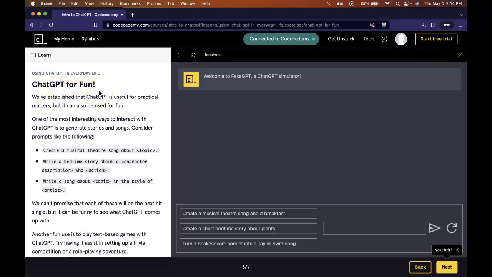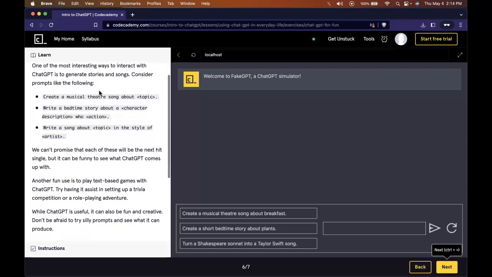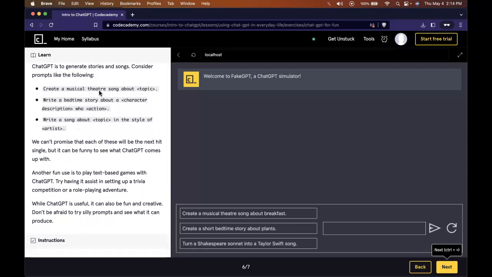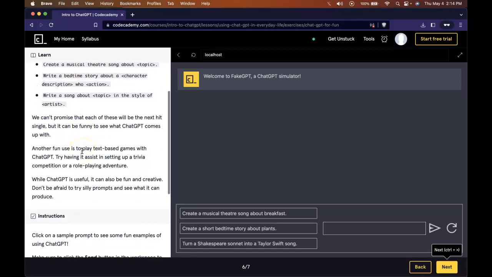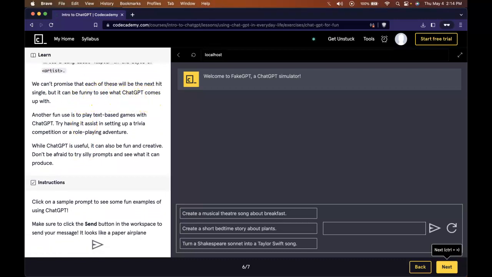So 6 says ChatGPT for fun. We've established that ChatGPT is useful for practical matters, but it can also be used for fun. One of the most interesting ways to interact with ChatGPT is to generate stories and songs. Consider prompts like the following: create a musical theater song about blank, write a bedtime story about a blank who blanks. So we give it a character and an action that character does, and it could tell us a story. Write a song about blank in the style of this artist. There's a lot of different ways we can use this. We can't promise that each of these will be the next hit single, but it can be funny to see what ChatGPT comes up with.